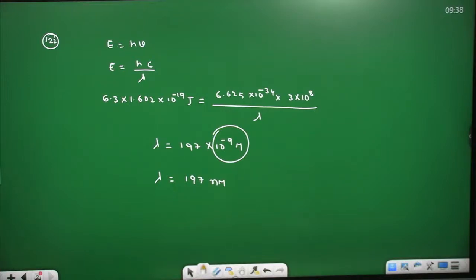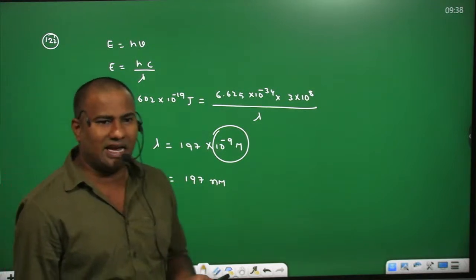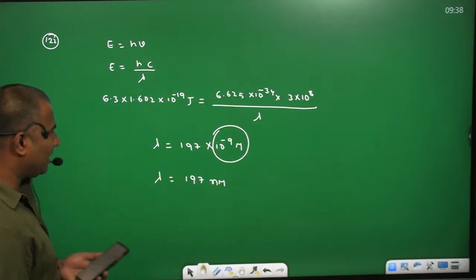Coming to the 123rd question. In which of the following are the elements correctly arranged in decreasing order of their second ionization enthalpy? He is asking about second ionization enthalpy. That is the 123rd question.